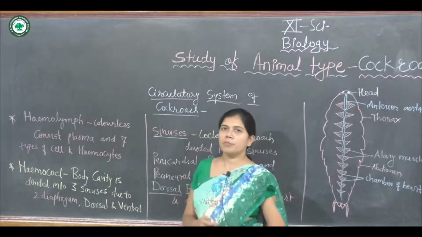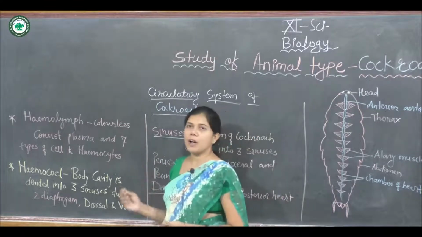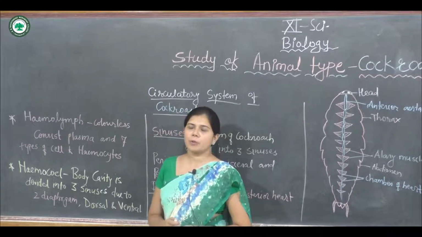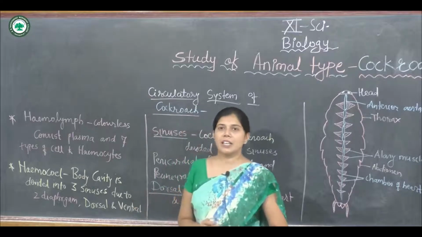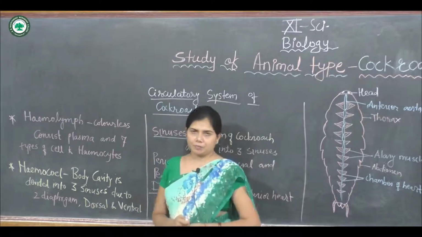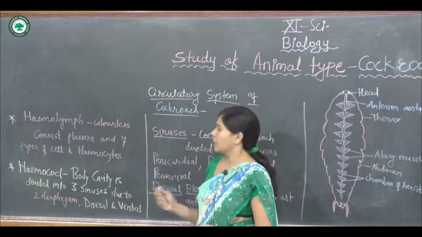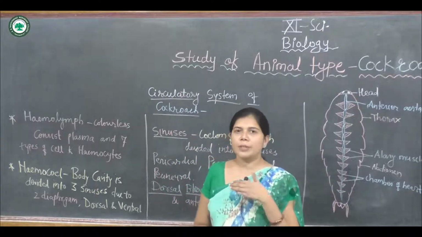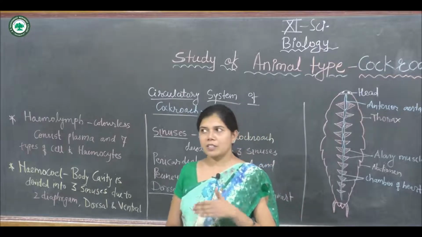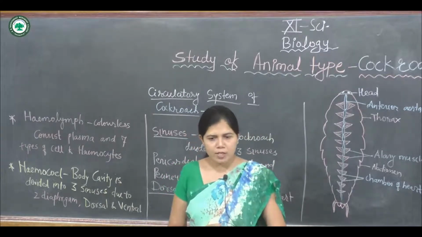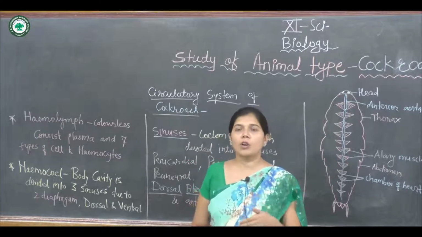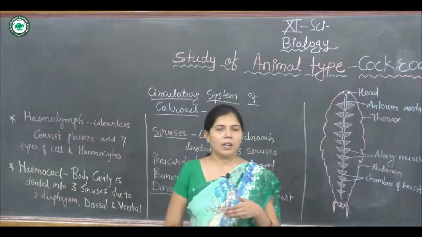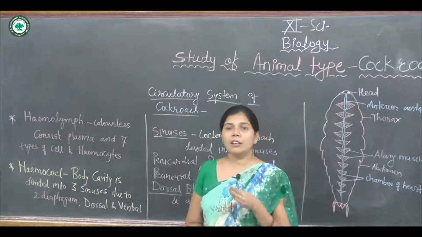This hemolymph consists of plasma and 7 types of cells. These 7 types of cells are called hemocytes. Along with the hemocytes, the plasma consists of water with some dissolved organic and inorganic solutes, and it is rich in nutrients.